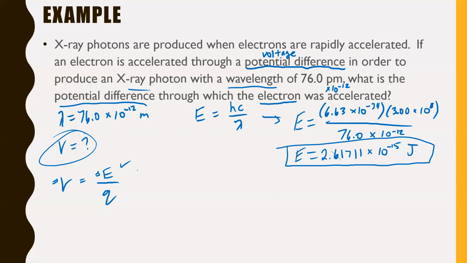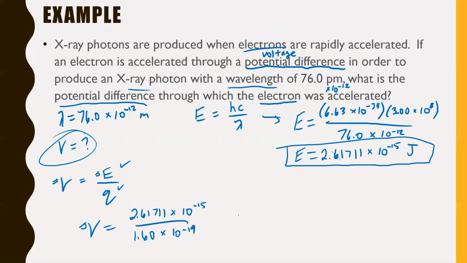So we know this piece. The other thing we know is Q. Q is just the charge, and since we know it was an electron that was being accelerated, we know the charge of an electron. It's 1.60 times 10 to the negative 19. So we know these two things. That means we can now find our voltage. So delta V, our voltage, our potential difference, is equal to 2.61711 times 10 to the negative 15 divided by Q, which is 1.60 times 10 to the negative 19.